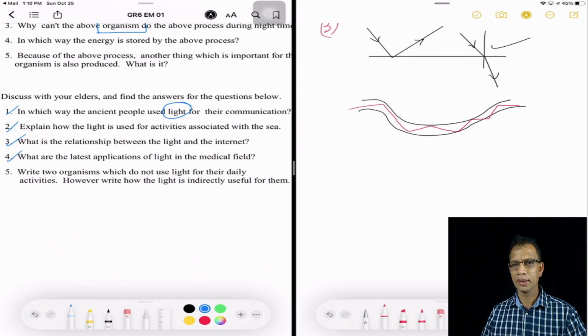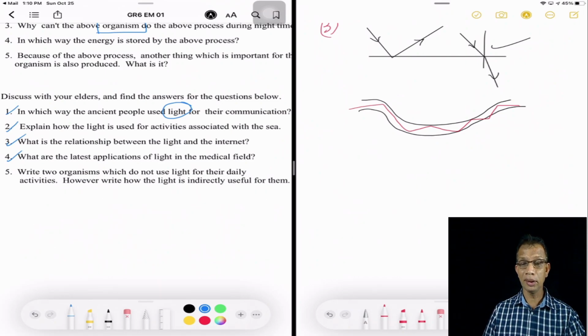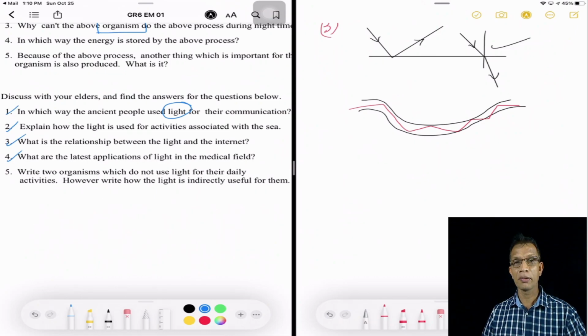So the word I forgot is endoscope. So what are the latest applications of light in the medical field? To make the endoscope. And there are some more things, and you can find them out later.